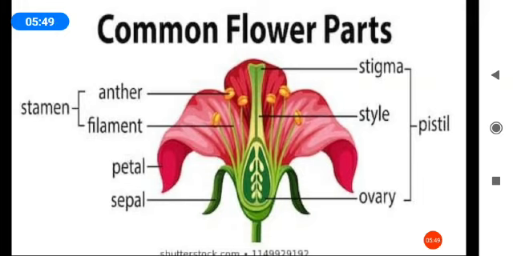The stamen contains anther and filament, and it is the male reproductive part. The pistil includes stigma, style and ovary, and it is the female reproductive part of the flower. So there are four common floral parts: sepal, petal, stamen and pistil.